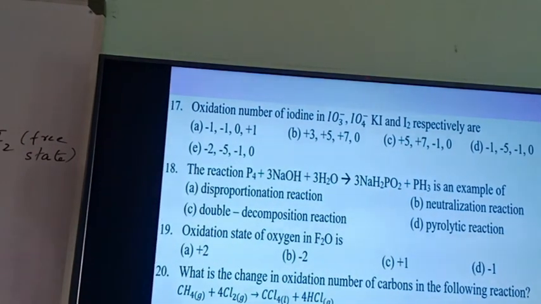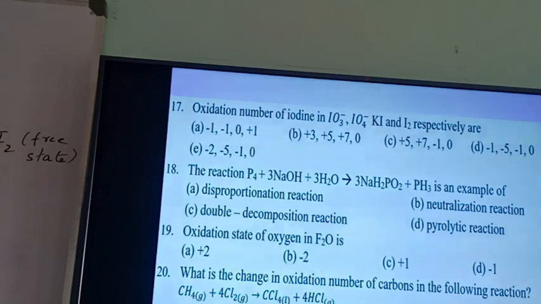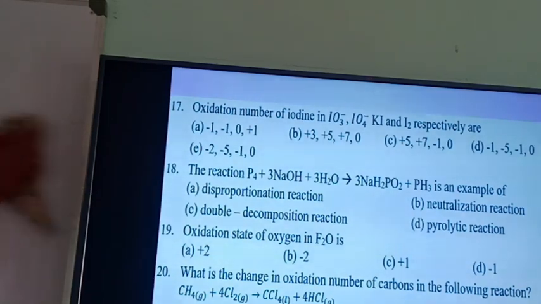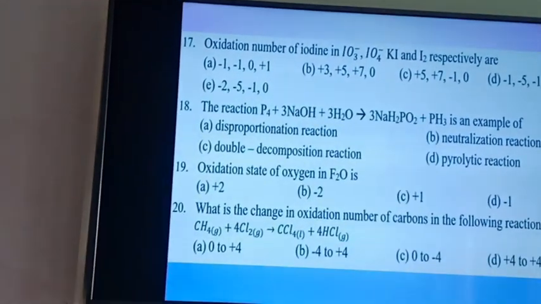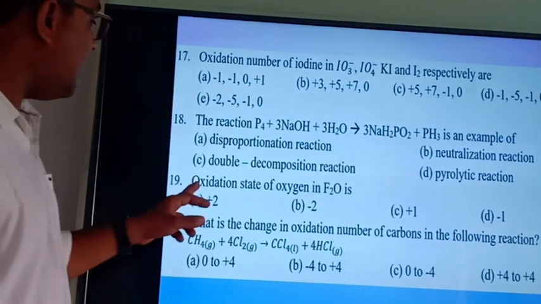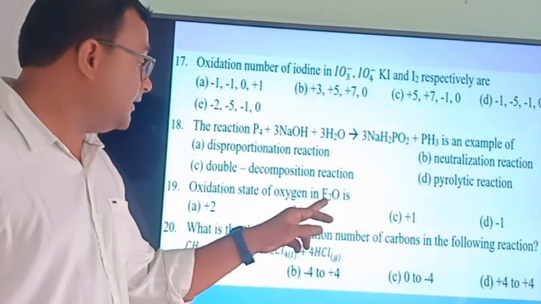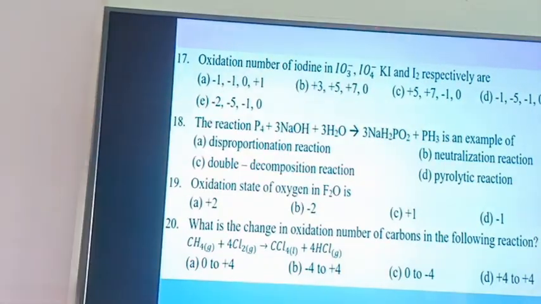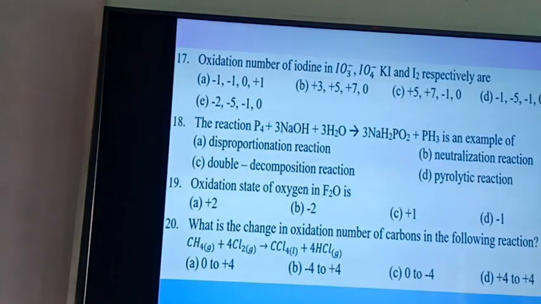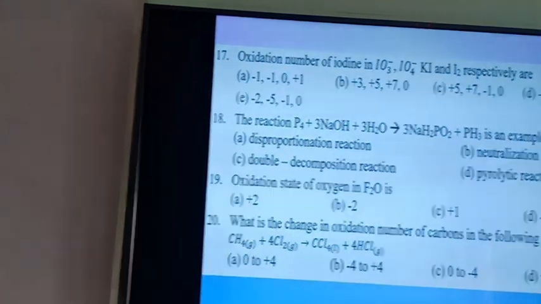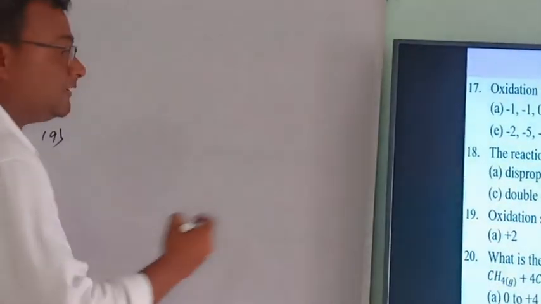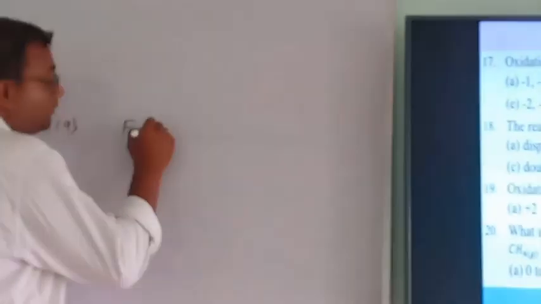Next is question number 19. It is given oxidation state of oxygen in F2O. Oxidation number of which one? Oxygen in F2O.